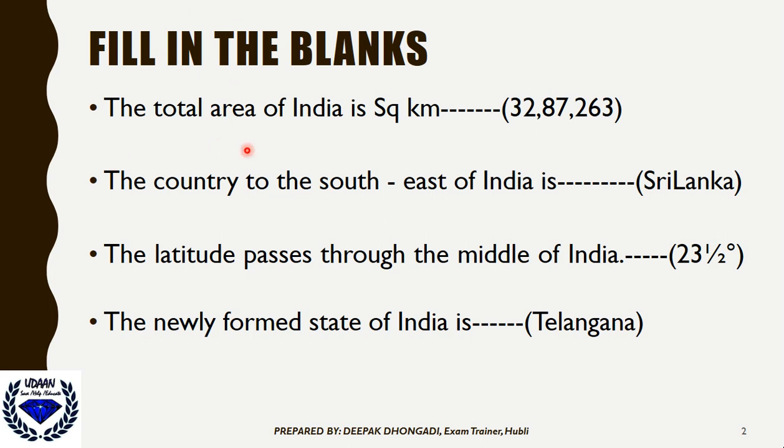The total area of India is 32 lakh 87,263 square kilometers. The country to the southern part of our India is Sri Lanka. There is only one, and on three sides we are surrounded by water. The latitude passes through the middle of India. The latitude is nothing but a horizontal line. It passes exactly through the middle of India. The degree is 23 and a half degrees. The newly formed state of India is Telangana.